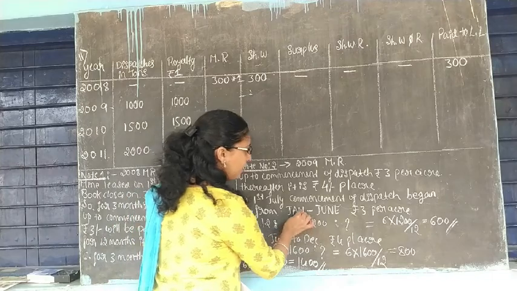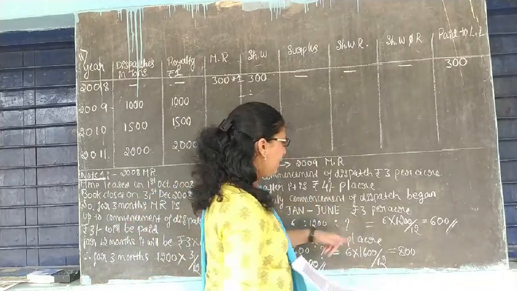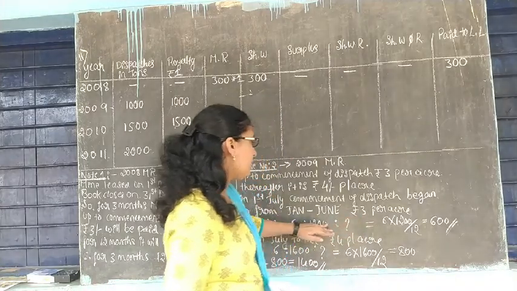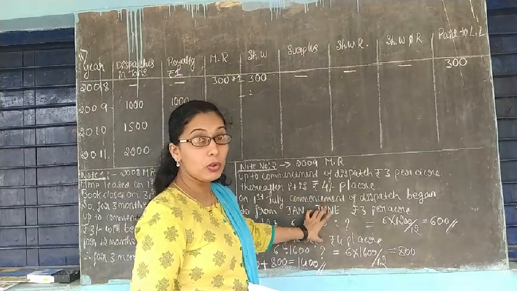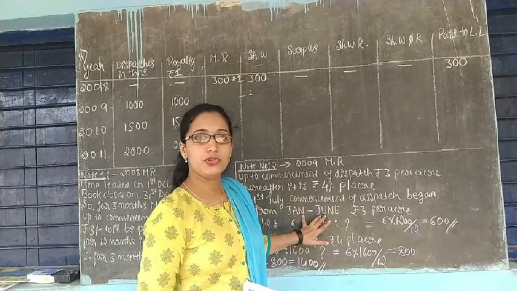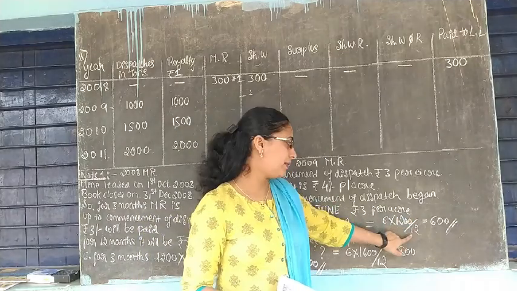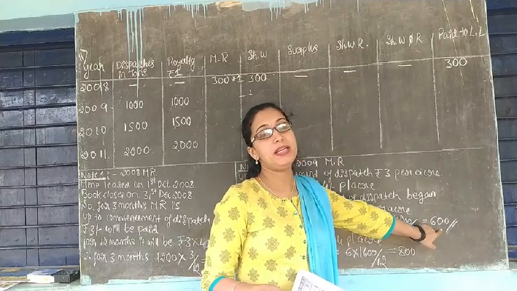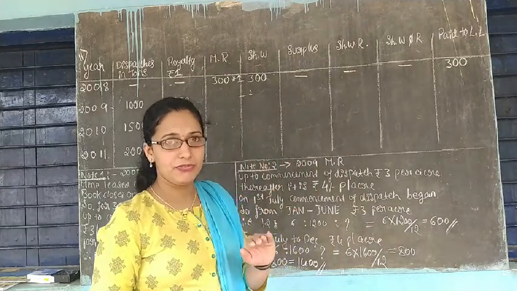So what happens here? January to June means 6 months. You have to pay 3 rupees per acre. 3 rupees per acre into 400 acres means 1200 rupees. That is for the whole year, but you only have to take January to June, which means 6 months. So 1200 into 6 divided by 12 is equal to 600 rupees. You are going to pay this as the minimum rent for the first 6 months because there is no commencement of dispatch.